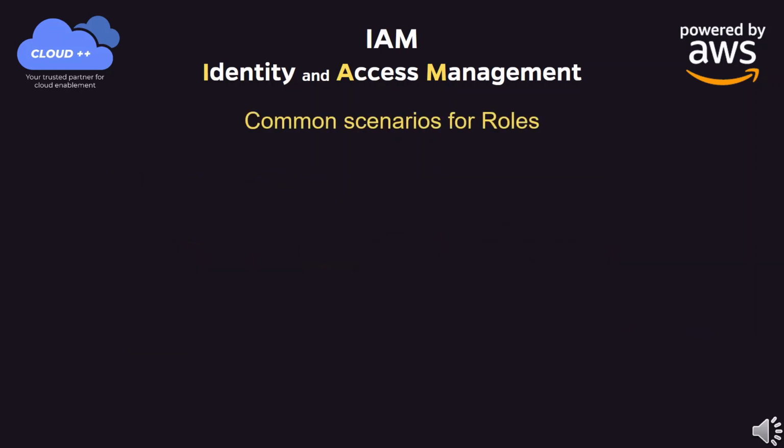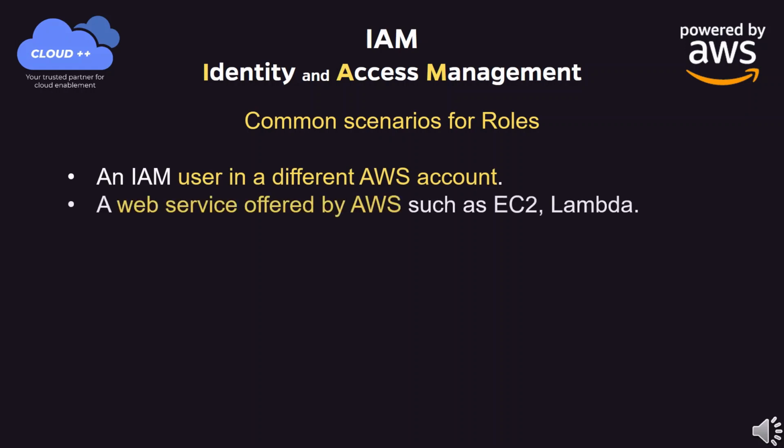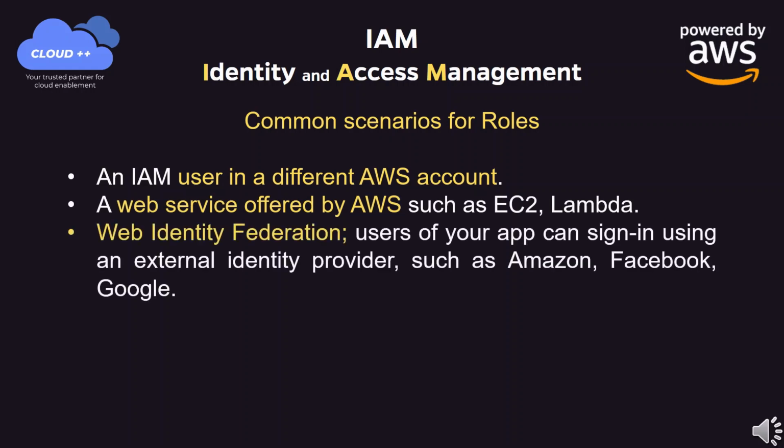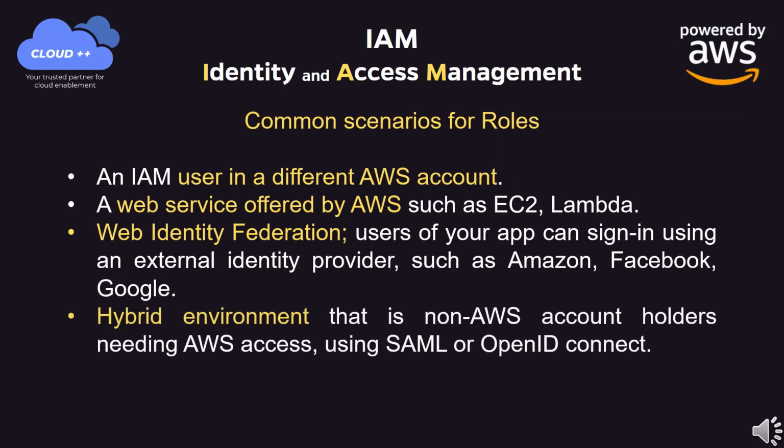Common scenarios for roles. An IAM user in a different AWS account. A web service offered by AWS such as EC2, Lambda. Web Identity Federation. Users of your app can sign in using an external identity provider, such as Amazon, Facebook, Google. Hybrid environment, that is non-AWS account holders needing AWS access, using SAML or OpenID Connect.